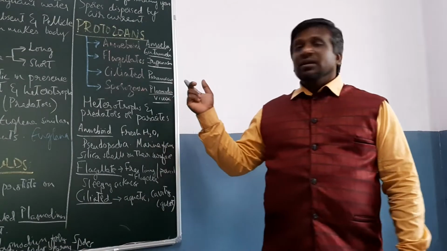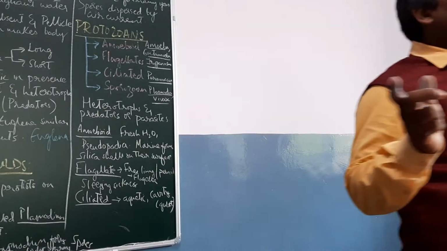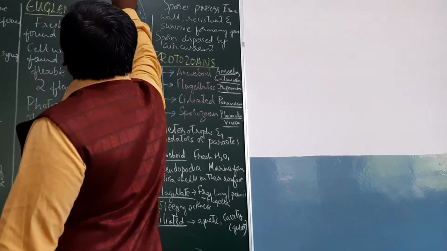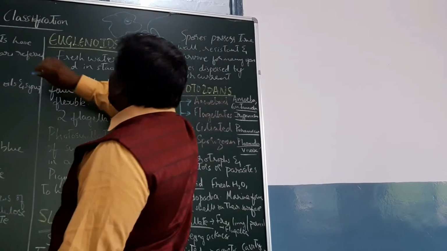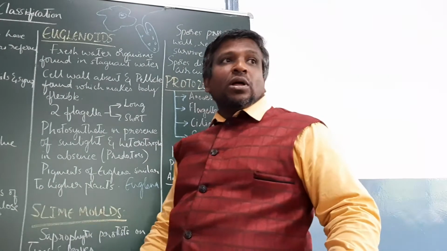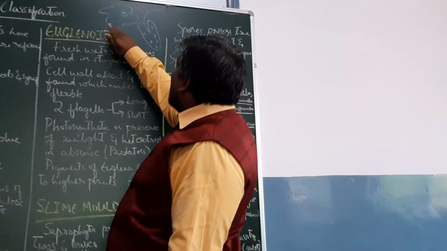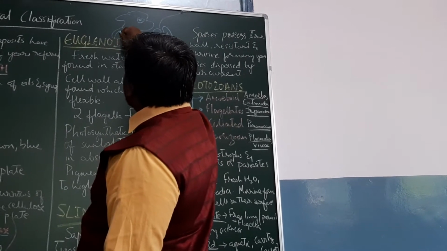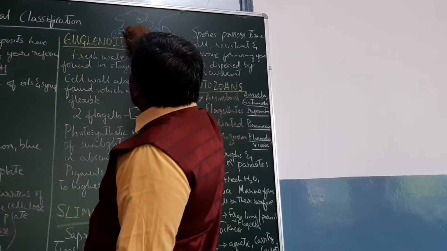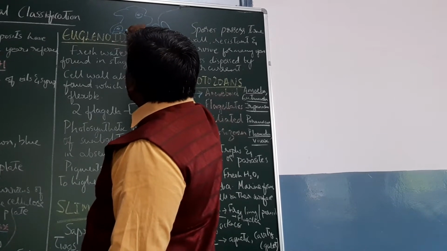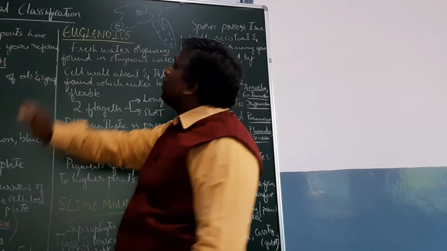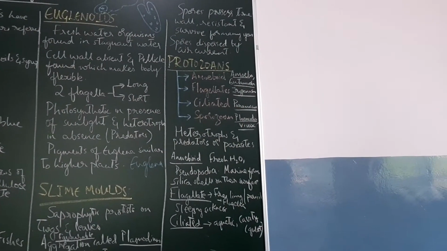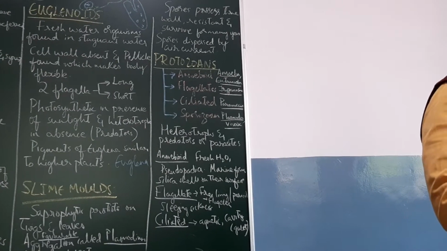So among the amoeboid protozoans, you have the example of amoeba. If there is no definite shape, what do you call it? Amoeboid. You might have already drawn the diagrams in your records. Amoeba produces false feet, which we call pseudopodia. If there is a food particle, they produce false feet that come together and trap it, forming the food vacuole. Pseudopodia are false feet which help in capturing food.